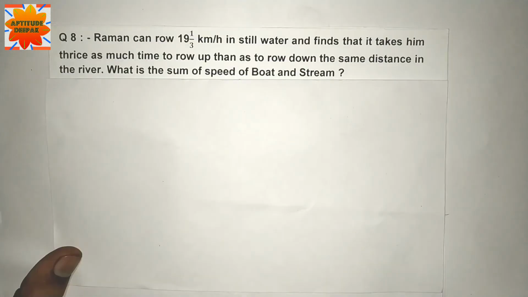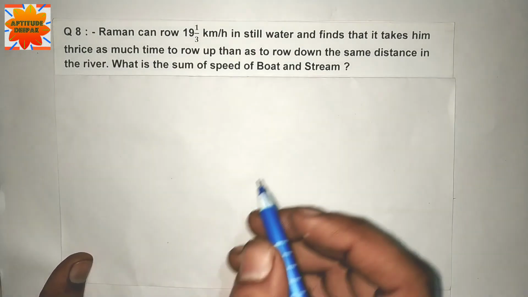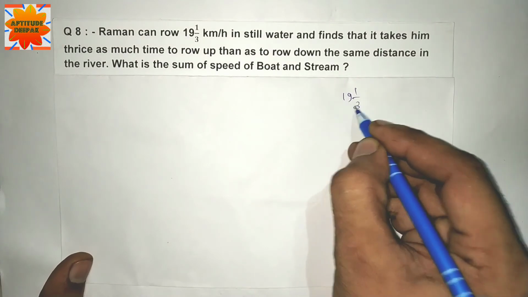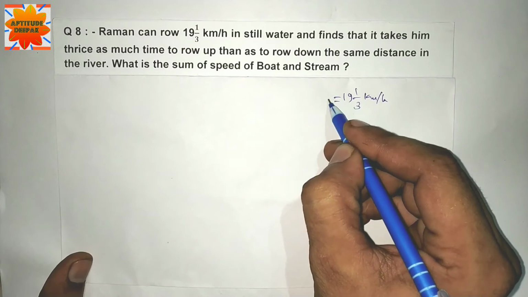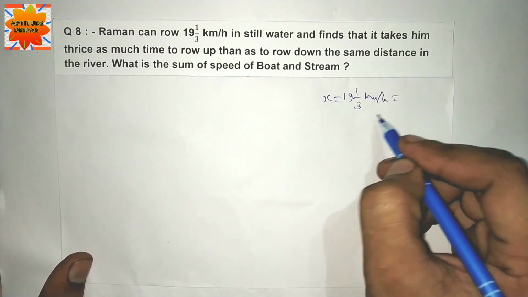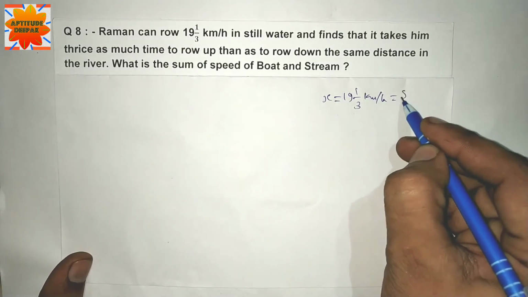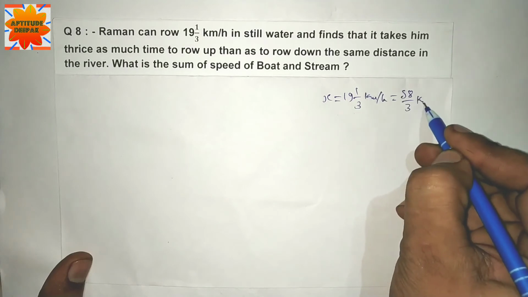Question number 8. Raman can row 58/3 km per hour in still water and finds that it takes him thrice as much time to row up as to row down the same distance in the river. What is the sum of speed of boat and stream? 58/3 km per hour. This is the x.